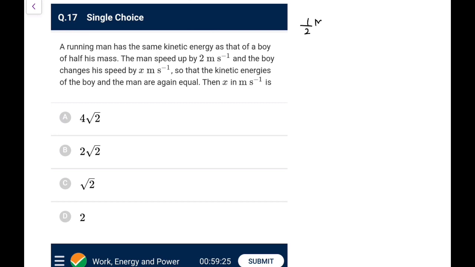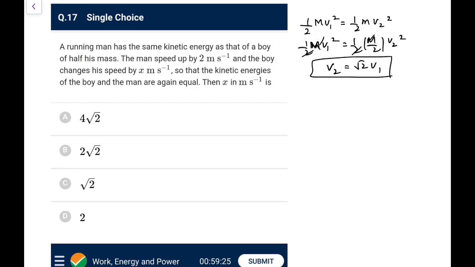So it is half m v1 square, let's call it, would be equal to half m into, let's call it v2 square, and m is what? Half of his mass. So I can write this m as m by 2 into v2 square. So what I can say about the initial velocities, this m and m goes, this 2 and 2 goes. So v2 is root 2 times v1.